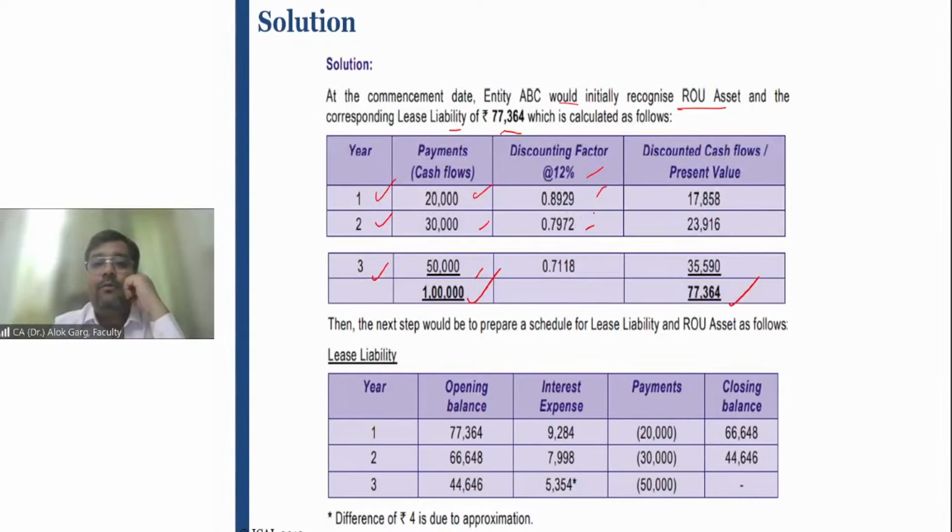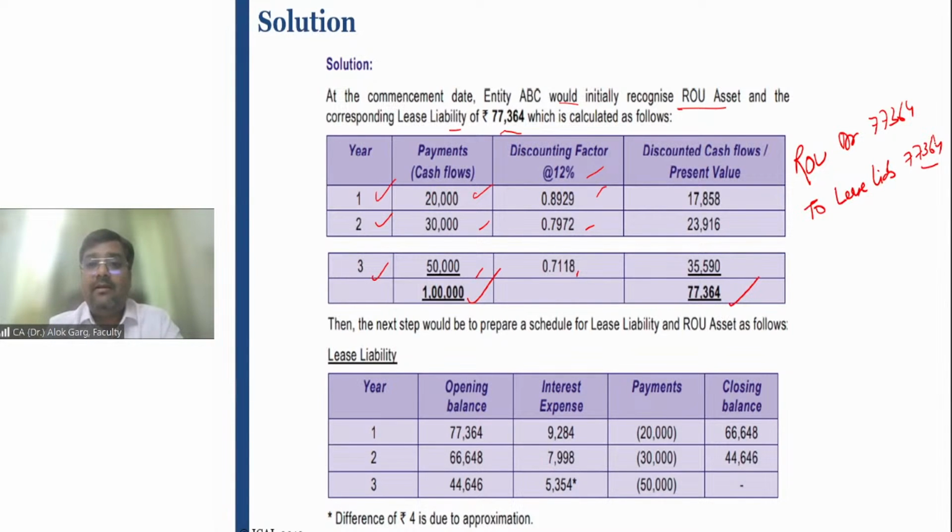0.8929 divided by 12 and 0.7972 divided by 1.12. This is your lease liability. What is the accounting entry? ROU asset debit to lease liability, 77,364. This ROU asset needs to be depreciated over a period of 3 years, right?